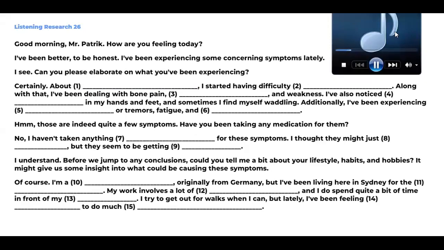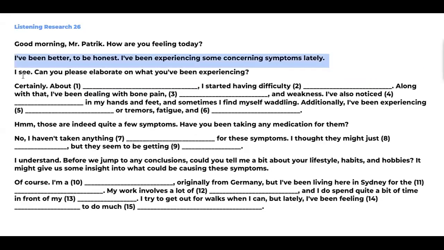Good morning, Mr. Patrick. How are you feeling today? I've been experiencing some concerning symptoms lately. I see. Can you please elaborate on what you've been experiencing? Certainly. About 10 days ago, I started having difficulty breathing. Along with that, I've been dealing with bone pain, muscle pain, and weakness. I've also noticed tingling in my hands and feet, and sometimes I find myself waddling. Additionally, I've been experiencing muscle twitches or tremors, fatigue, and mood changes.